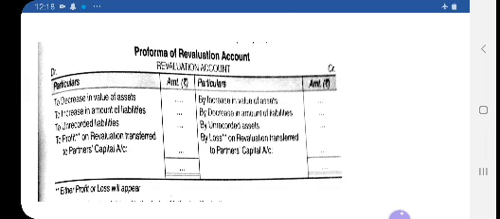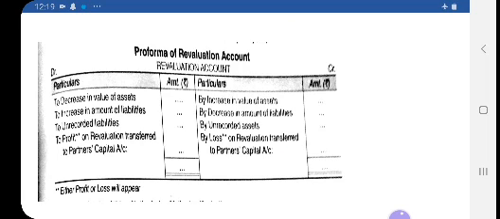Now come to the credit side. If the present value of an asset, compared with the book value, is increasing, then you will show it in the credit side. And in case of liability, if the liability is decreasing, suppose the previous provision for bad debt was 1000 and it is now reduced to rupees 500, so that decrease in the liability by 500 will appear in the credit side. And if it increases, it will appear in the debit side.